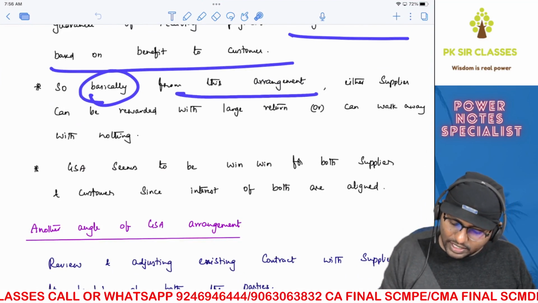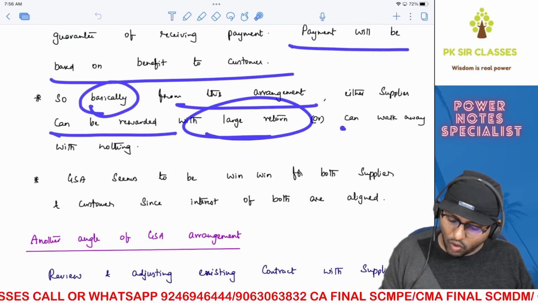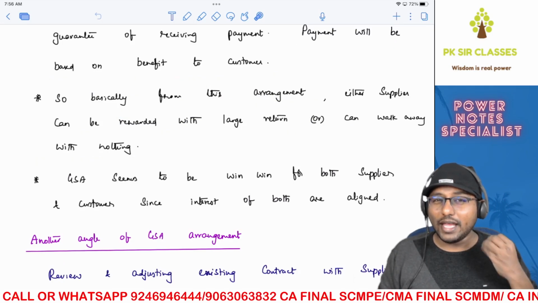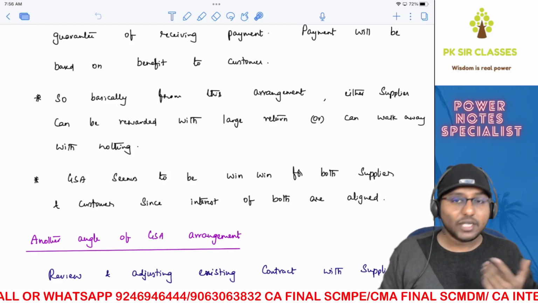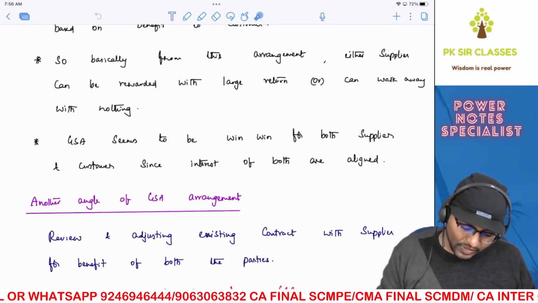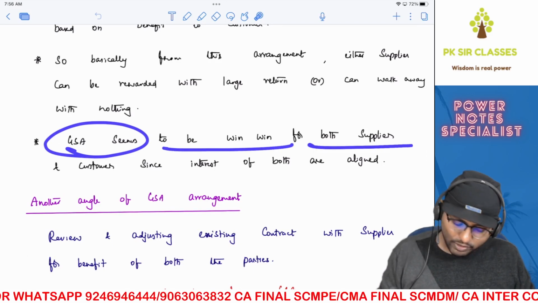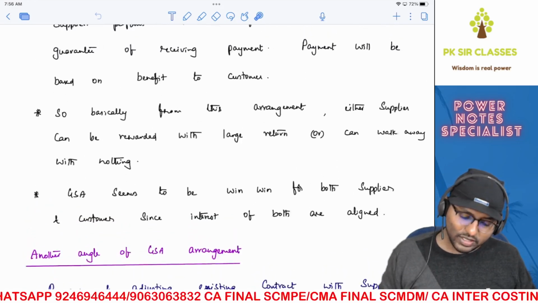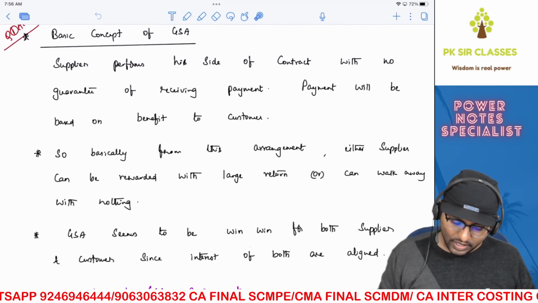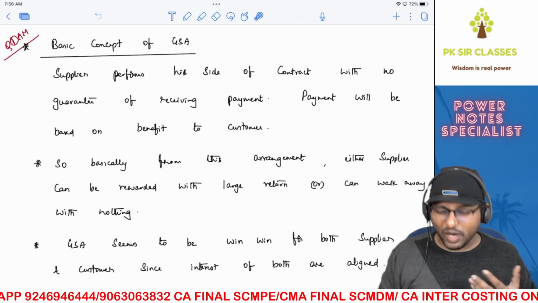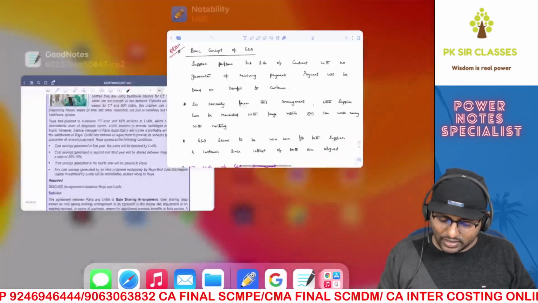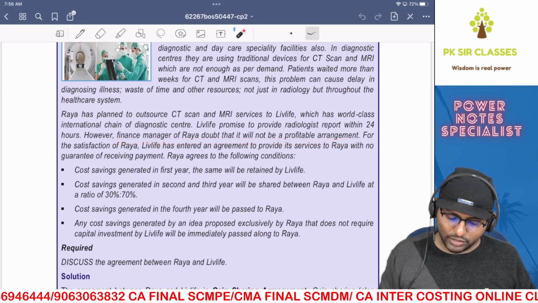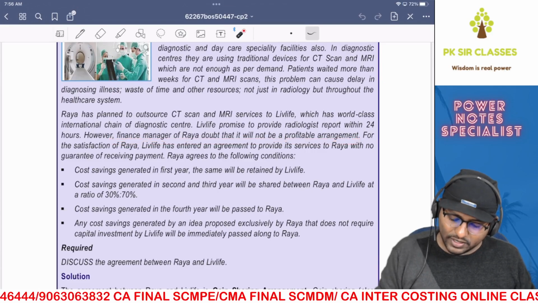So payment will be based on the benefit to the customer. So basically from this arrangement, either the supplier can be rewarded with a large return or can walk away with nothing. So the risk is taken by Live Life. Raya is not going to take any sort of risk over here. Only Live Life bears the risk because Live Life is the supplier. That is the arrangement of GSA. So GSA seems to be a win-win situation for both supplier and customer since the interests of both the parties are aligned with each other. Right? So this is the basic concept of GSA. Right? So you can ask me, why would the supplier take such a kind of risk? Because he wants business. That's the basic logic over here. Because if you can see, the finance manager of Raya doubts that it will not be a profitable arrangement, and if this continues then there will be no business for Live Life.